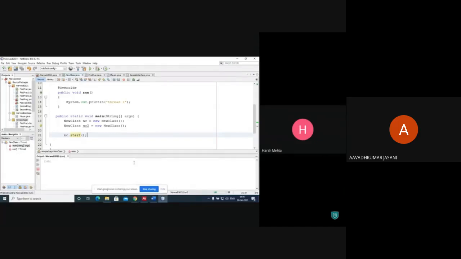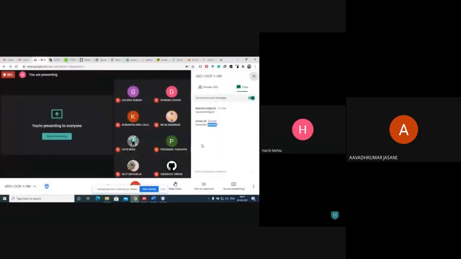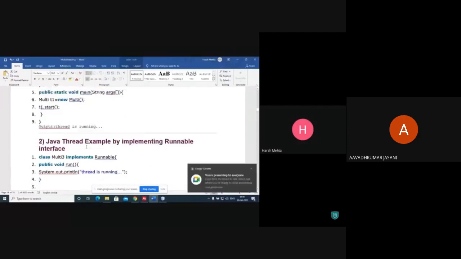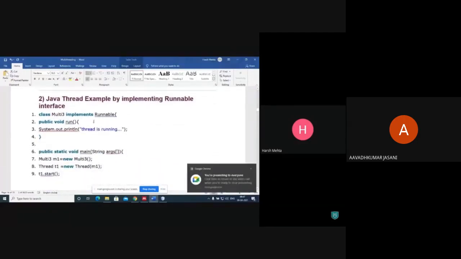Okay, you see the third one? Simple answer, simple way. We have seen just a basic thing. Second way, using a runnable interface.